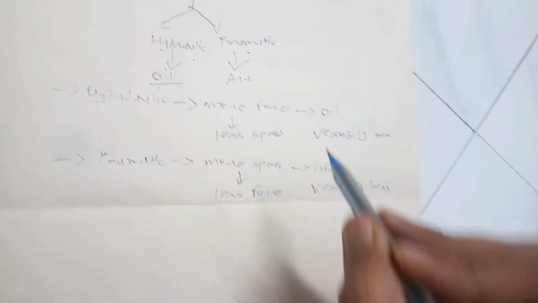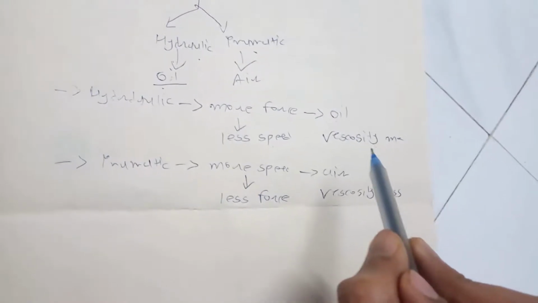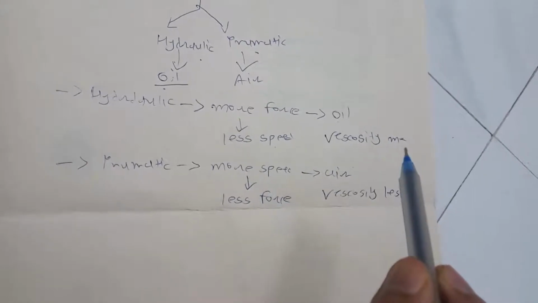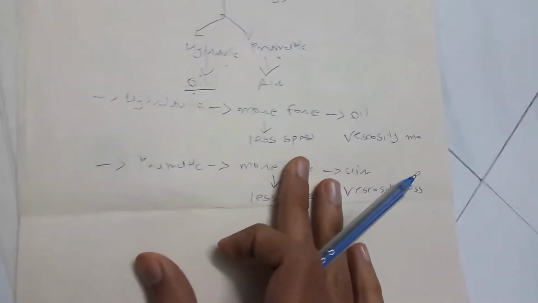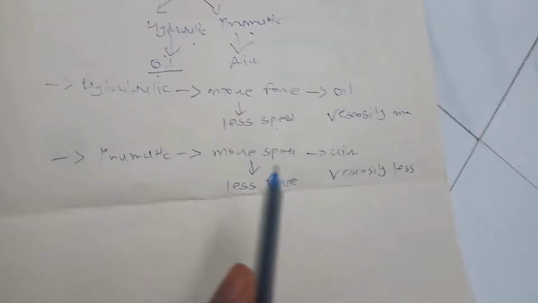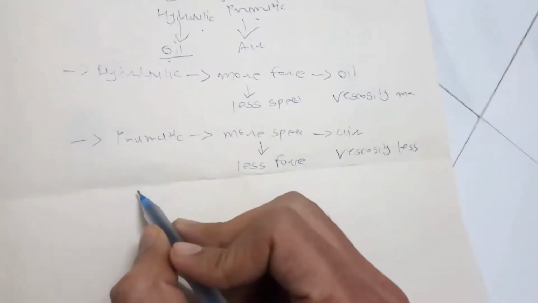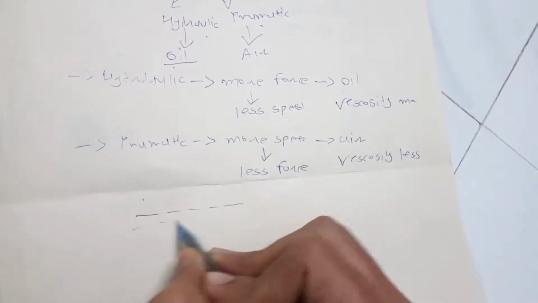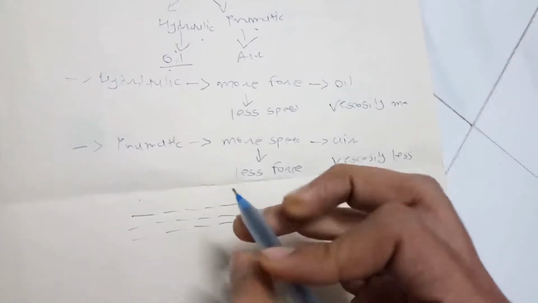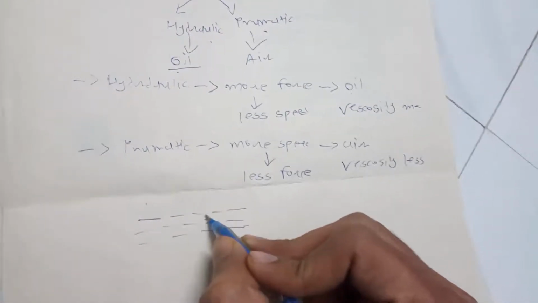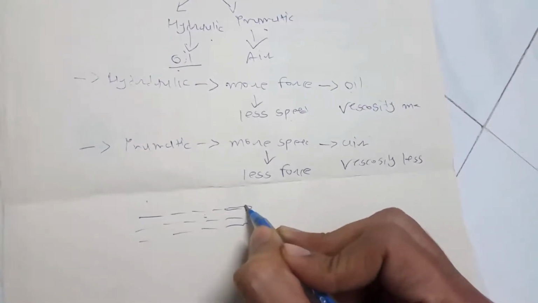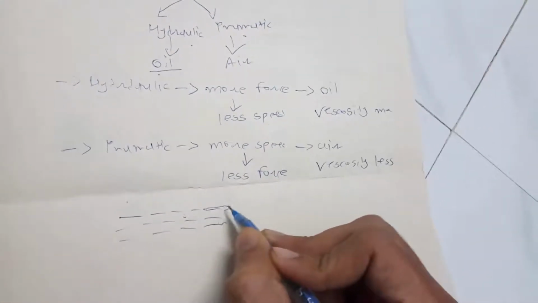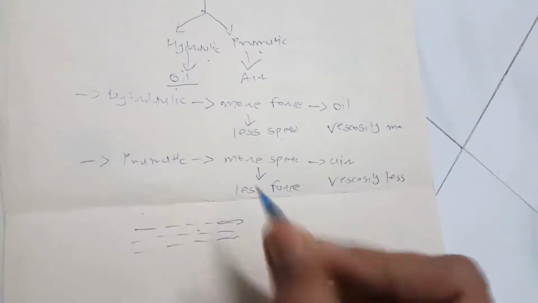And I have never told you what exactly viscosity is. So you might not know what exactly viscosity is. So I want to tell you what viscosity is in simple words. Viscosity is the force offered by one layer to another layer by fluid, that is called viscosity.